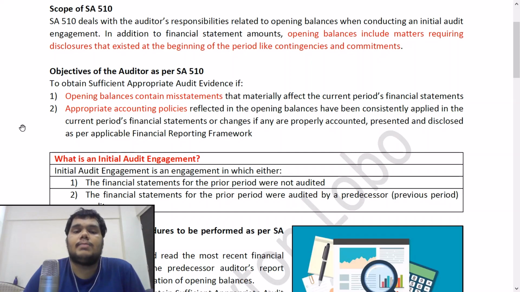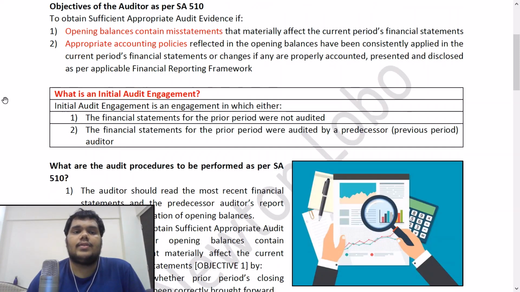Opening balances is not just balance sheet, P&L and your cash flow numbers. No, it also includes the numbers that are appearing in notes like the contingencies and commitments note. Next, what is the objectives of the auditor as per SA 510? So there are two objectives: to obtain sufficient appropriate audit evidence if number 1, opening balances contain misstatements that materially affect the current period's financial statements.